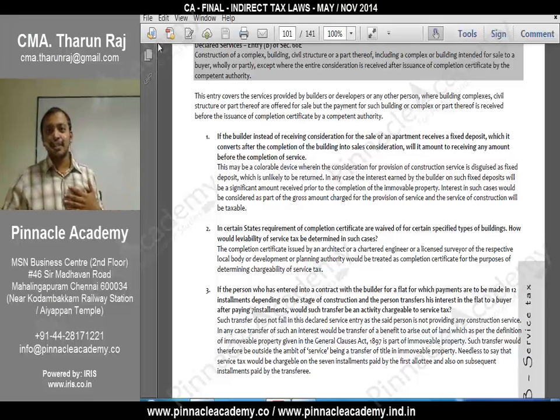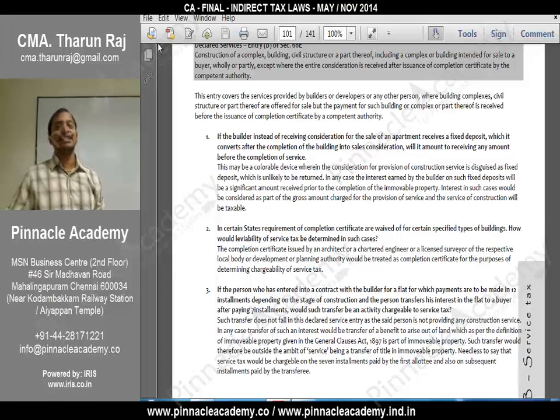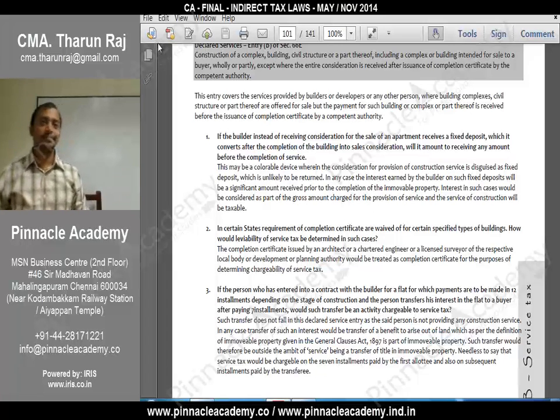What is the advantage to me? Land does not belong to me, but on that, only 4 apartments I am giving. But how many apartments will I construct? Some 20 apartments I will construct in it. Correct? So in these 20 apartments, I will sell the balance 16 apartments. Understood? So first they will do the construction and then they will think of selling.